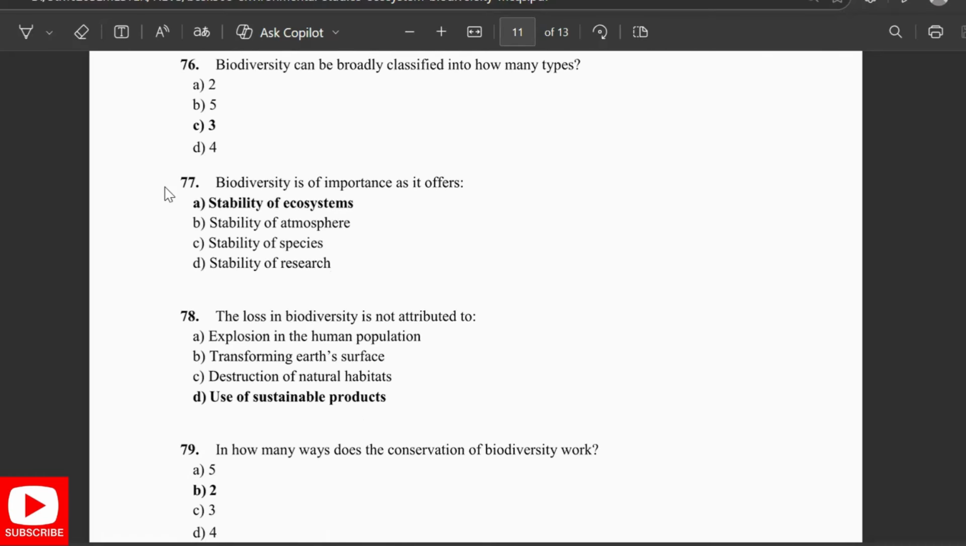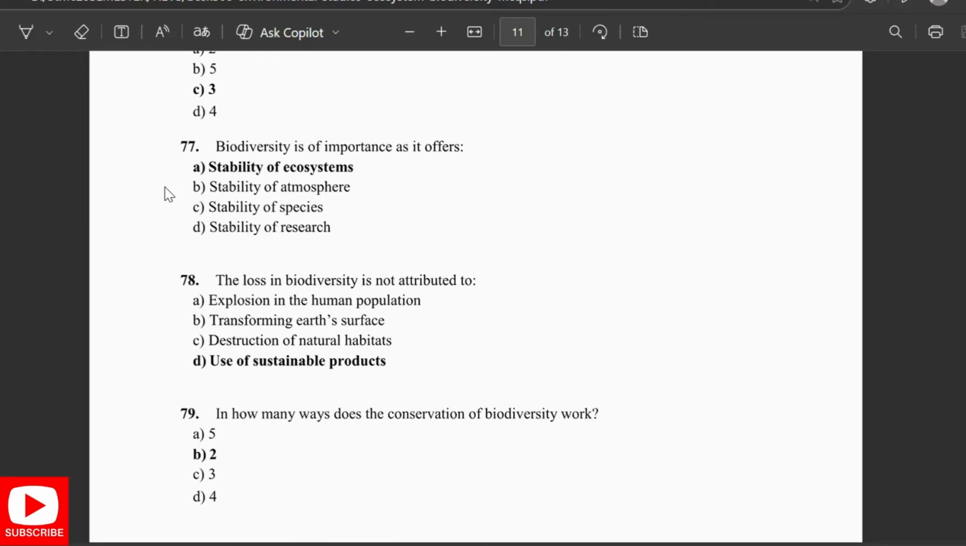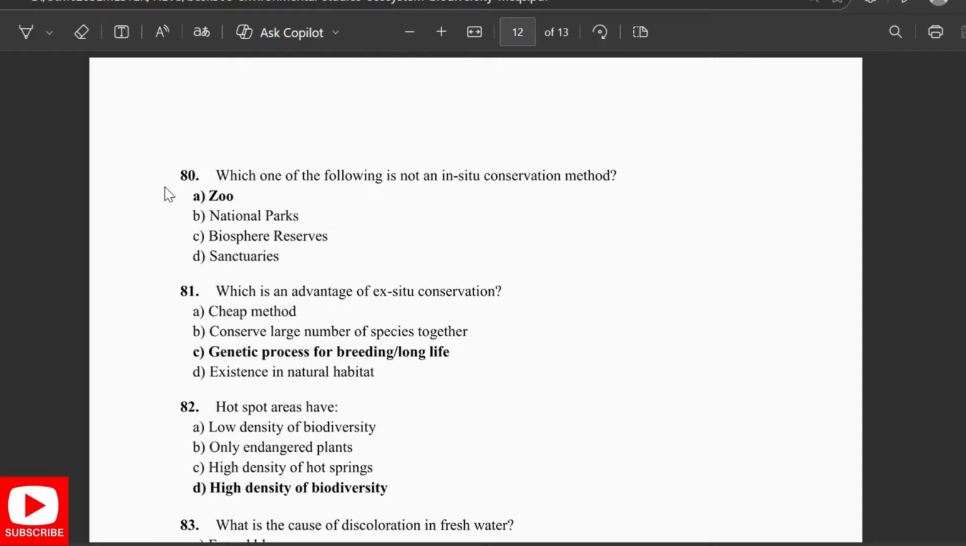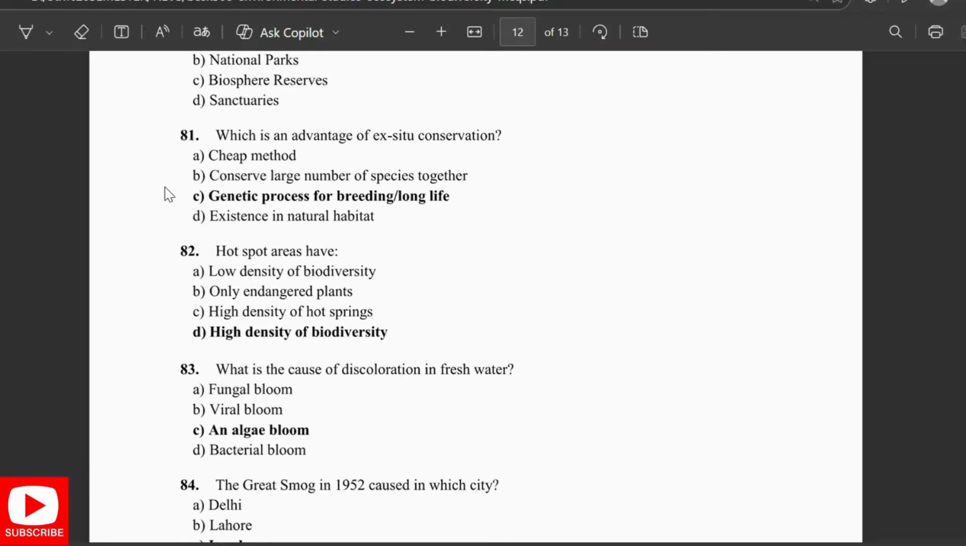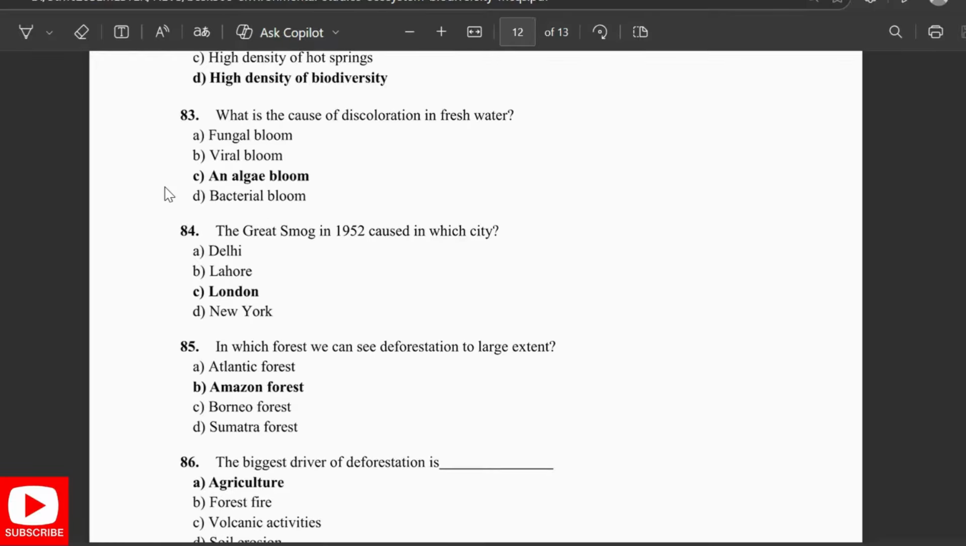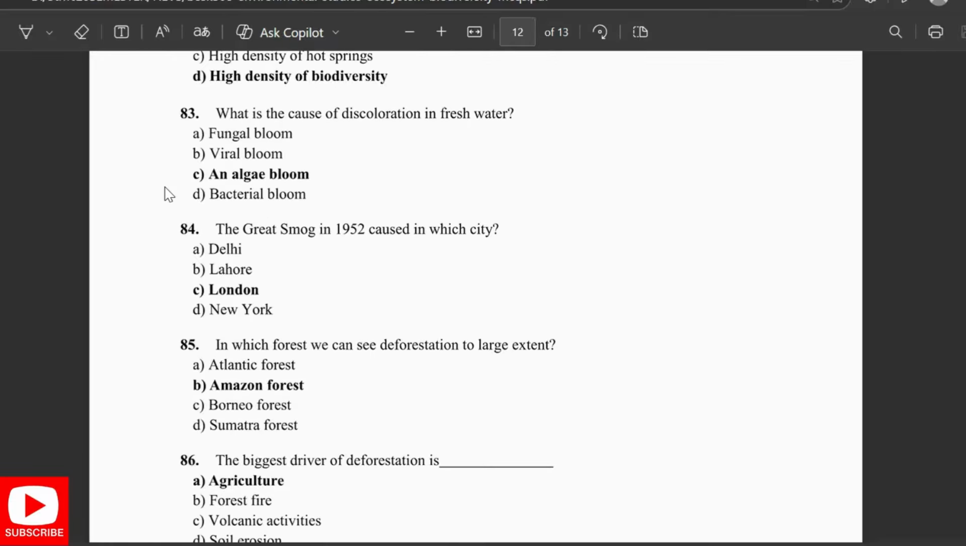In how many ways does the conservation of biodiversity work? In two ways. Which one of the following is not an in situ conservation method? Zoo. Which is an advantage of ex situ conservation? Genetic process for breeding or long life. Hotspot areas have high density of biodiversity. What is the cause of discoloration in freshwater and algae bloom? The great smog in 1952 occurred in which city? In London.